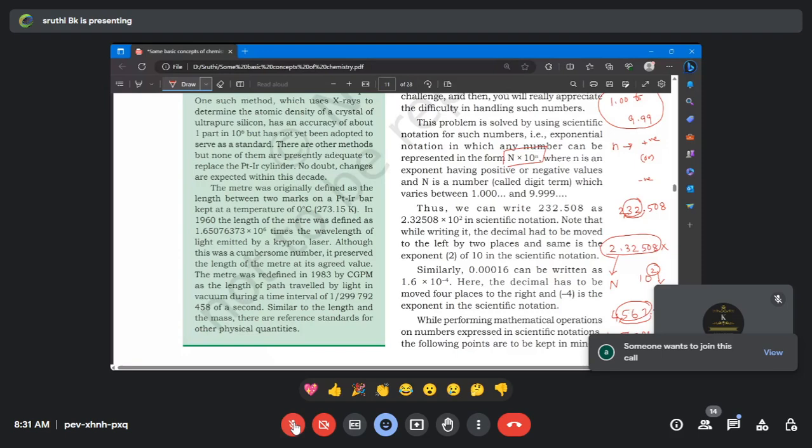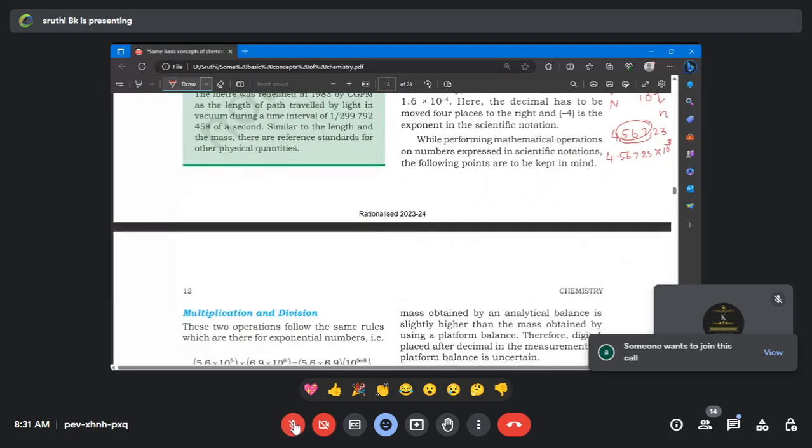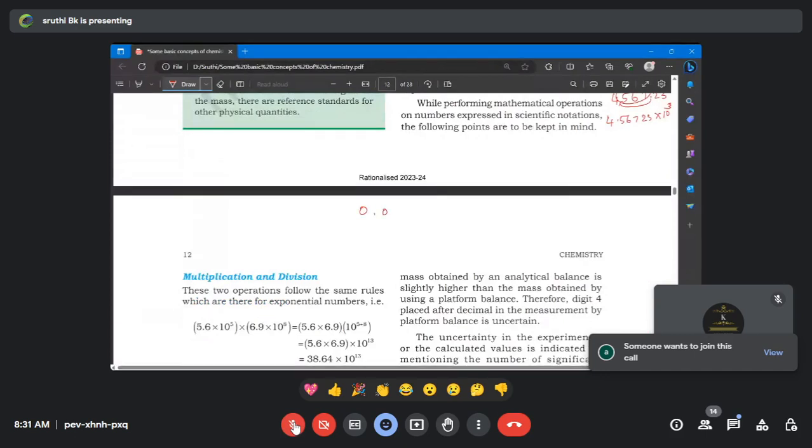Okay, so let's go with a different kind of problem. One more problem: 0.001358. This is our value. What we need to do? I'm moving the decimal point to the right hand side. Left hand side means it should be a positive value. Right hand side means it's a negative value. So our answer is 1.358 into 10 to the power of, the decimal is coming to the right hand side after 1: 2, 3, 4, so it should be 10 to the power of minus 4. Perfect. 10 to the power of minus 4. Why is it a negative sign?